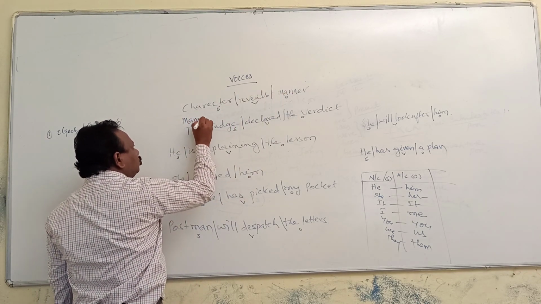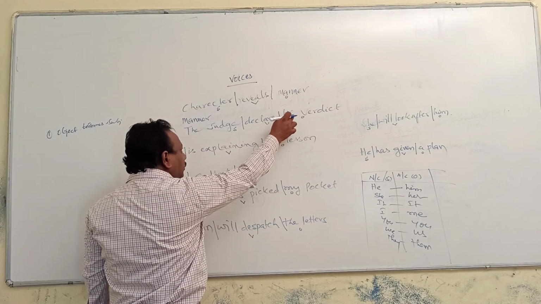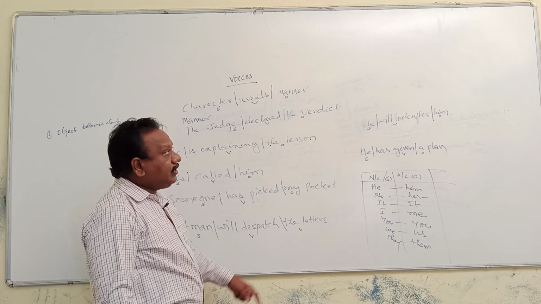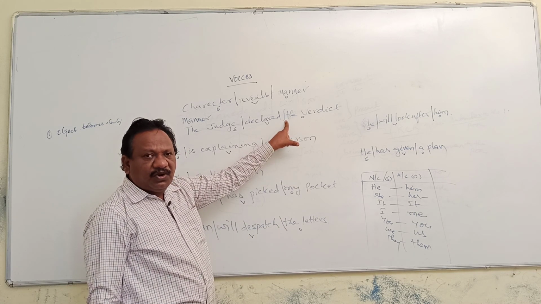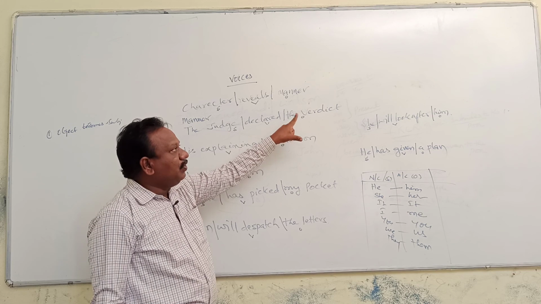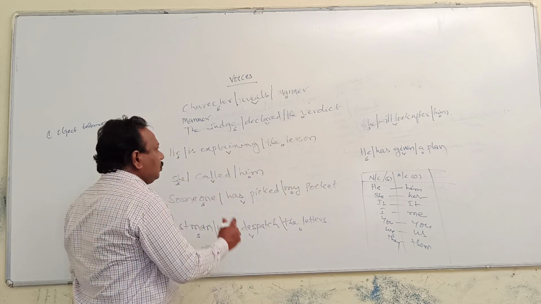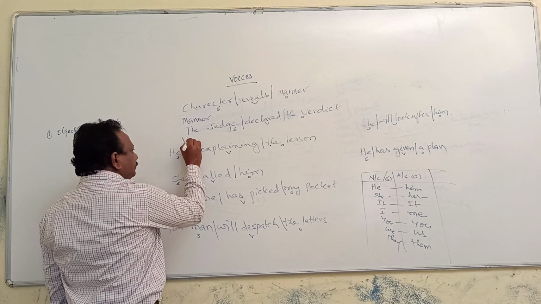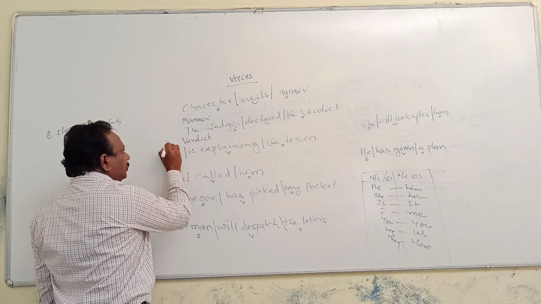So manner should be written as is. Here the verdict: the article the functions as an adjective. What is the part of speech of the word the here? Adjective. Verdict is a noun. It is called a noun phrase. So, the verdict.